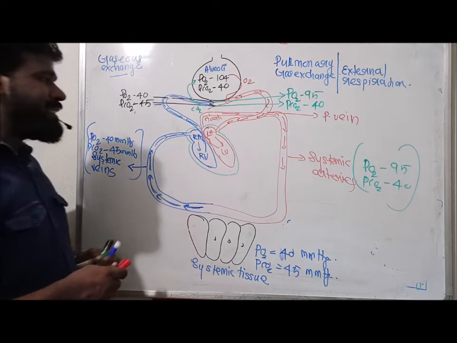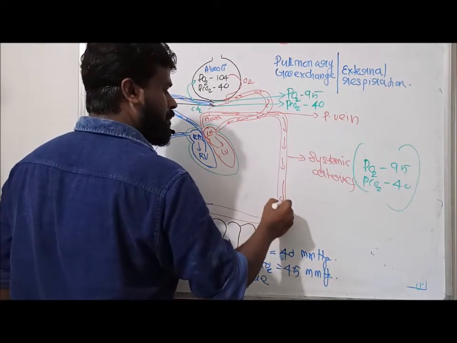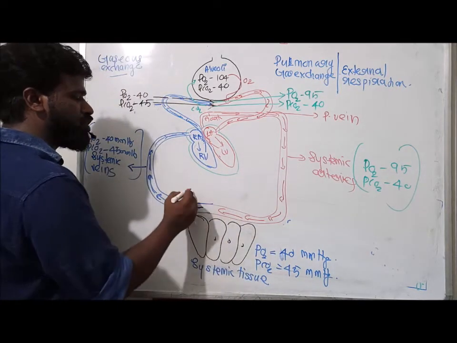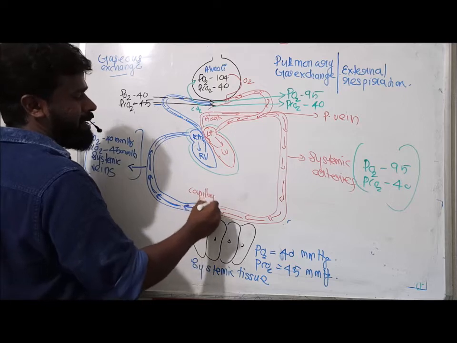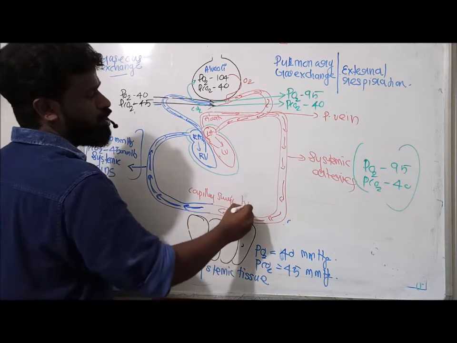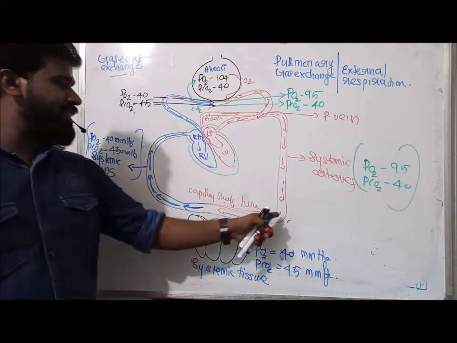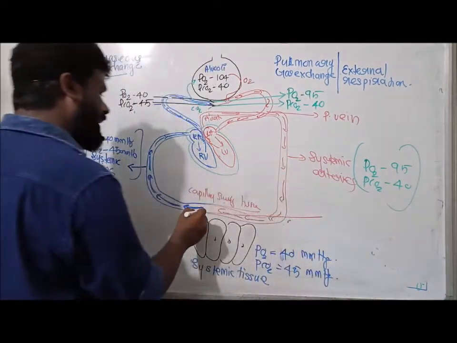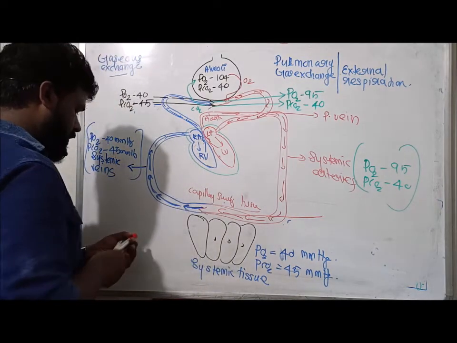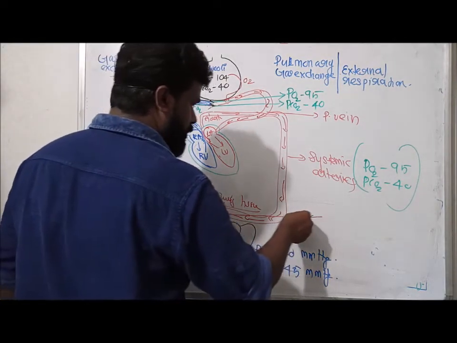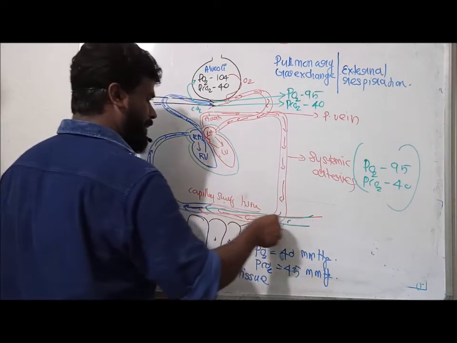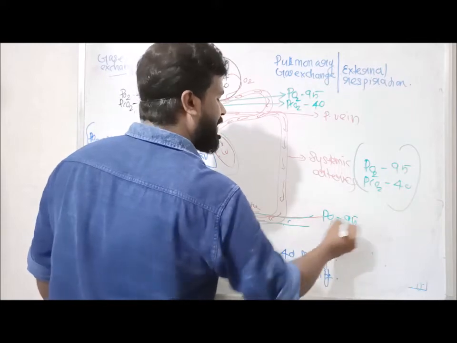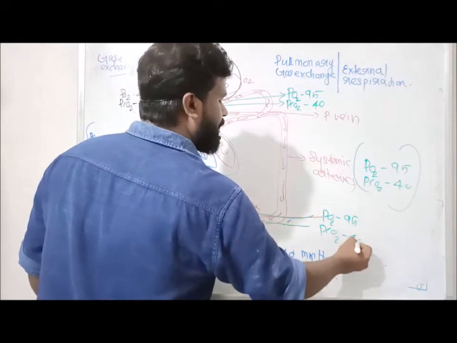Then this oxygenated blood is transported to the capillary surrounding the tissue. The blood which comes towards this capillary surrounding tissues is oxygenated blood, where the PO2 is 95 and PCO2 is 40.